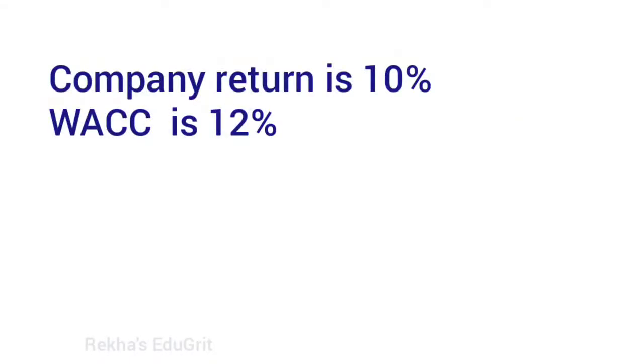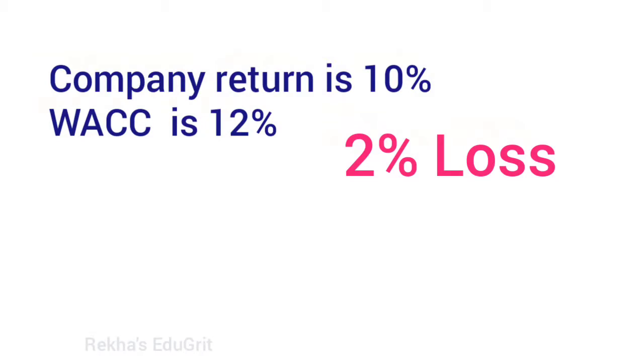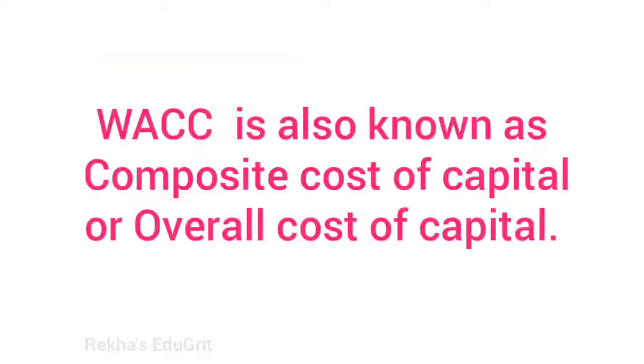On the other hand, suppose the company return is less than the weighted average cost of capital. For example, if the company return is only 10% and weighted average cost of capital is 12, the company is losing 2 cents for each amount spent, which indicates that it would be better for the investors to put the money somewhere else. Thus, a firm's weighted average cost of capital is the overall required return for a firm. Because of this, the company directors will often use WACC internally in order to make decisions like determining the economic feasibility of mergers and other expansionary opportunities.